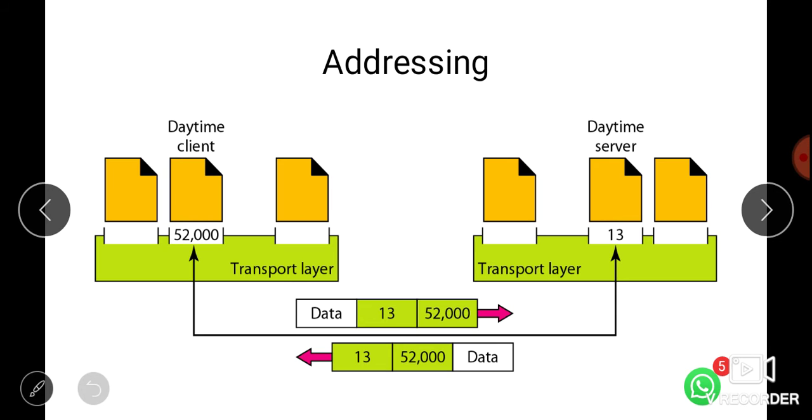Basically, there are two types of hosts, client and server. The server process must also define itself with a port number, and the port number of the server is fixed. Why?